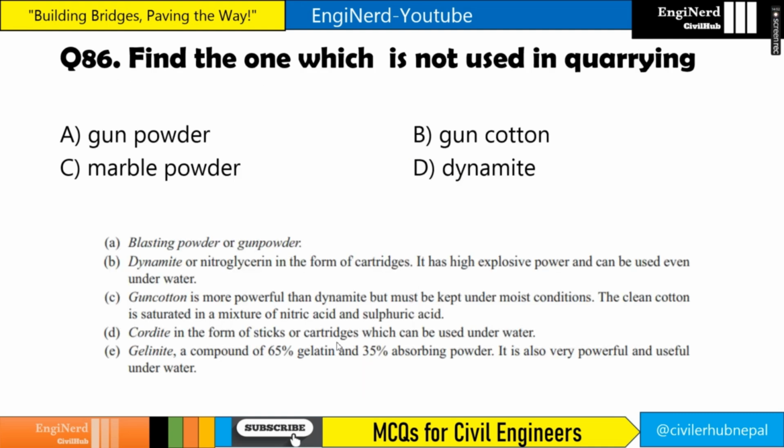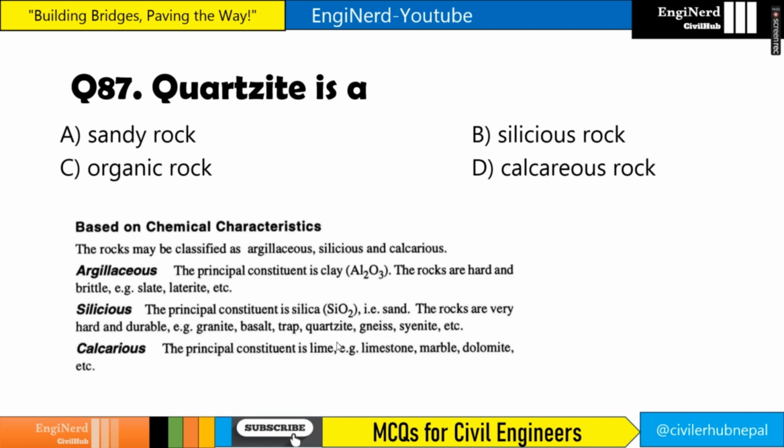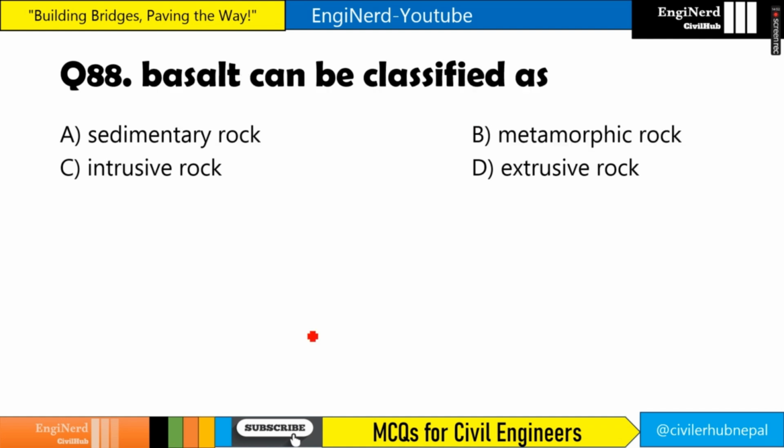Find the one which is not used in quarrying: gunpowder, gun cotton, marble powder, dynamite. The answer is marble powder, right? There is no such thing as marble powder in my knowledge. Quartzite is a siliceous rock, right? Basalt can be classified as an extrusive rock, because basalt and trap are effusive or extrusive rock. They are formed by the solidification of magma on the surface of the earth.